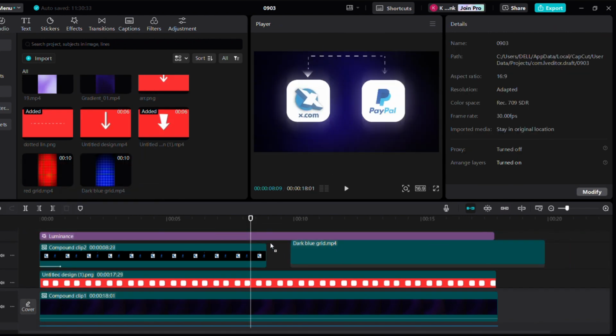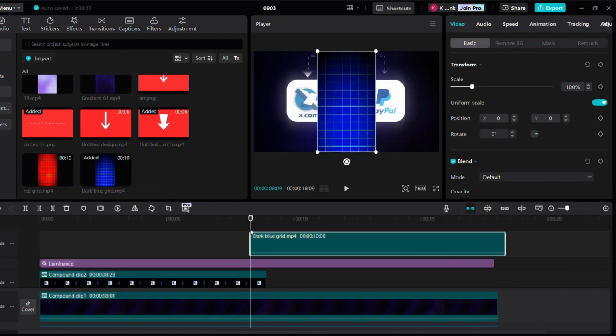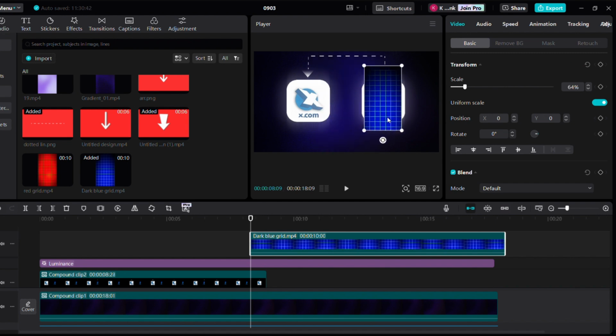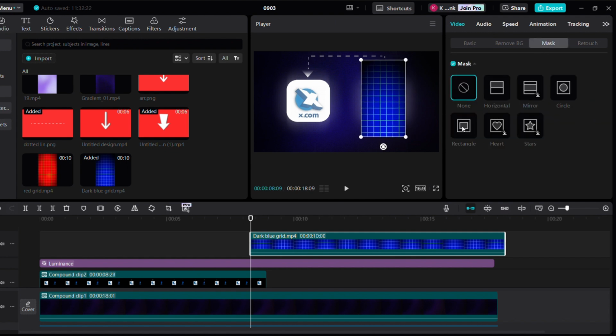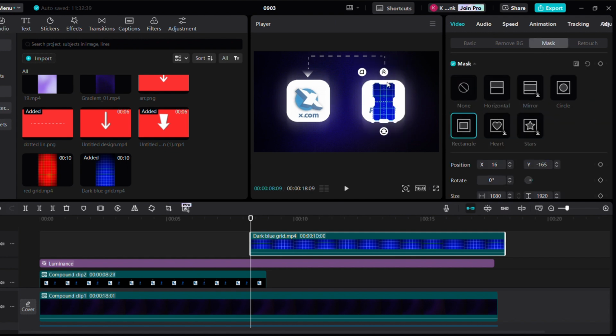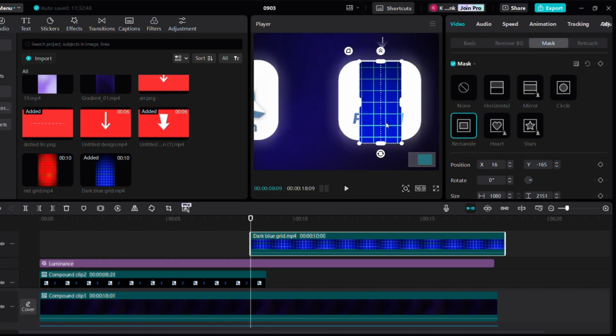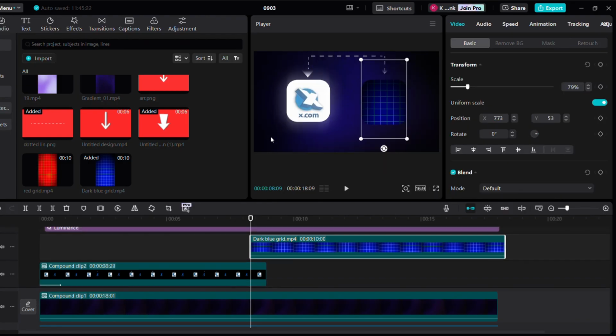Import this blue grid background to the timeline. Reduce its size and place it over here like this. Increase its size till it covers the square. Go to Mask and select Horizontal Mask and cover it over the square and drag this icon to make the edges rounded. Let's see how it looks now. But make sure it covers exactly to the square size.